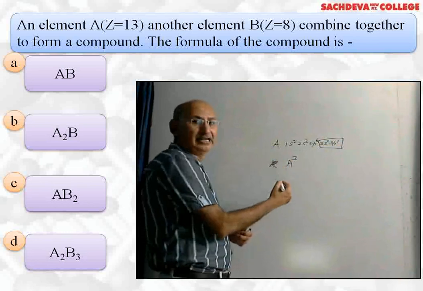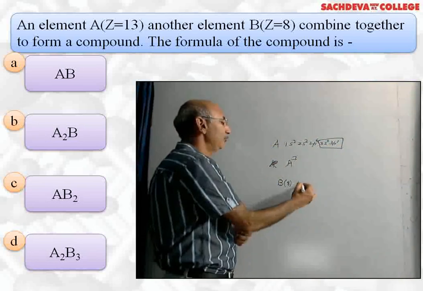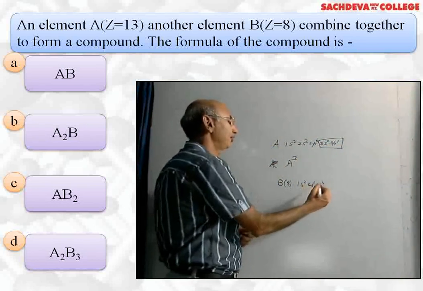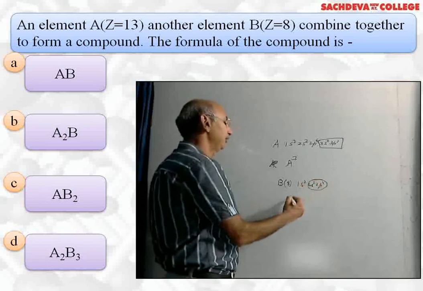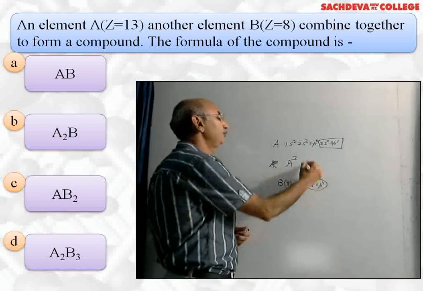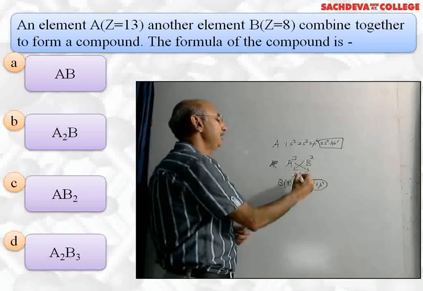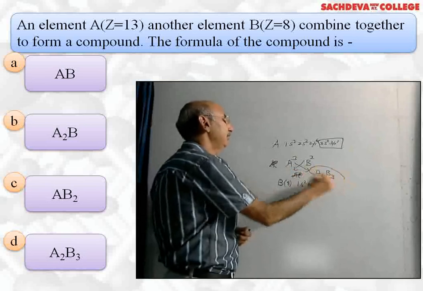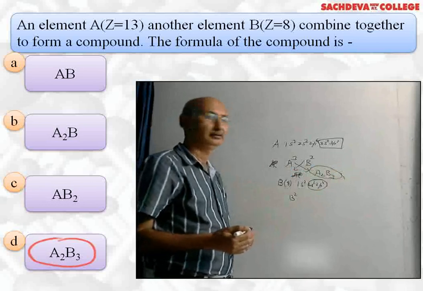Whereas another element B has atomic number 8, 1s2, 2s2, 2p4. Now here the valence electrons are 6. So valency of B is 2. The formula between A and B will be A2B3. This is the correct formula. So the correct answer is D part, A2B3.